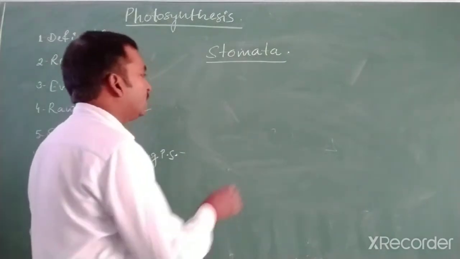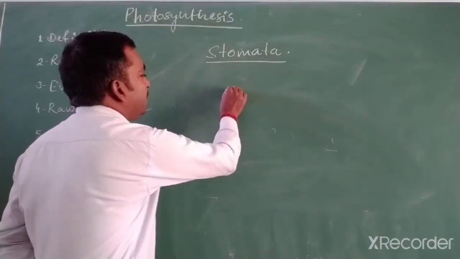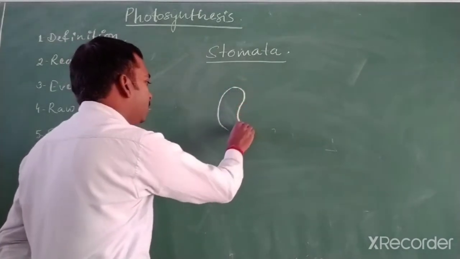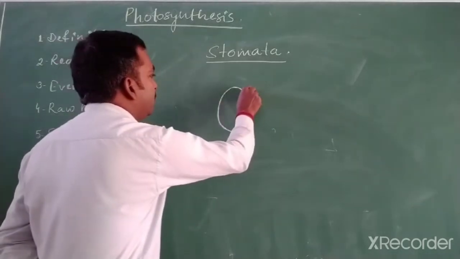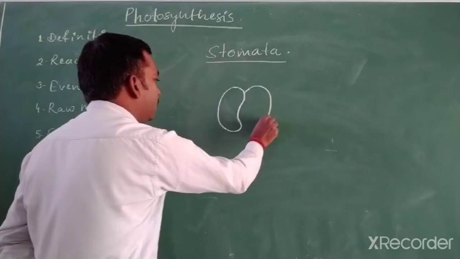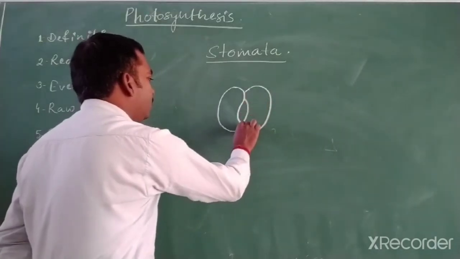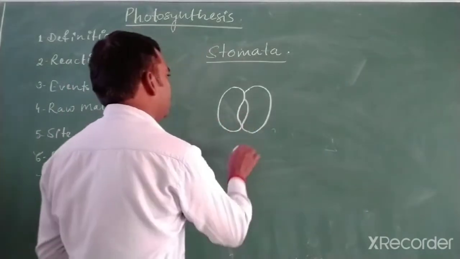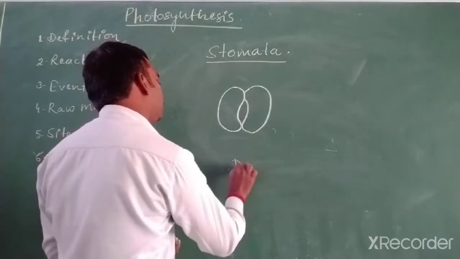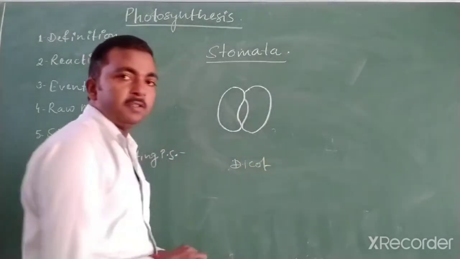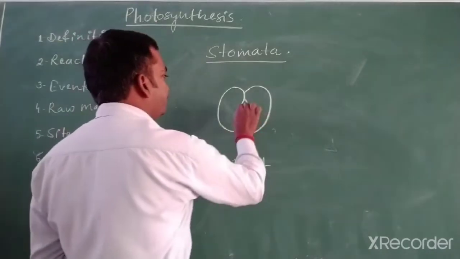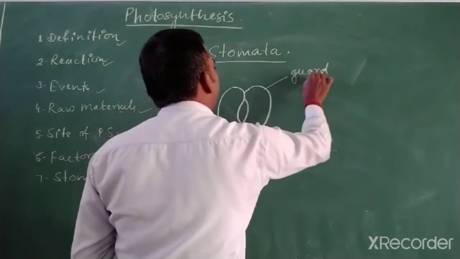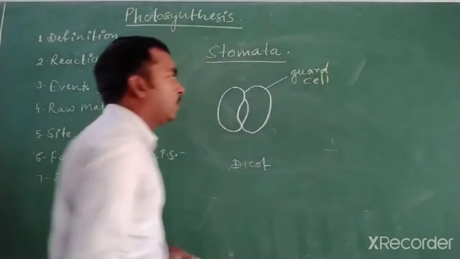The main structure in stomata consists of two kidney shaped or bean shaped cells, which are known as guard cells. These are kidney shaped in the case of dicots.